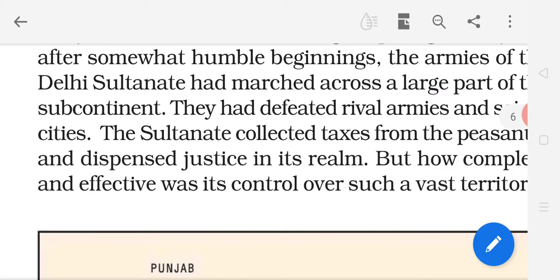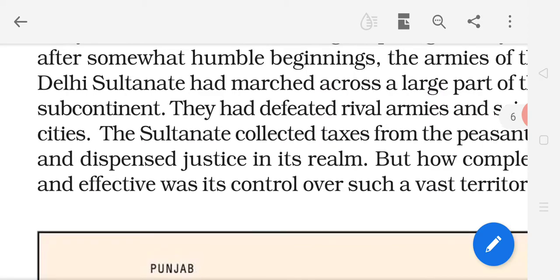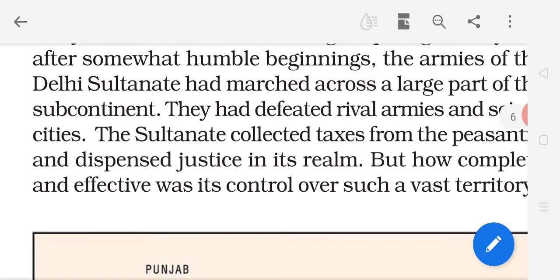But the beginning was very weak, very slow. But in 150 years, during Muhammad Tughlaq's time, the Delhi Sultanate marched across a large part of our subcontinent, with maximum parts under the control of the Sultanate.